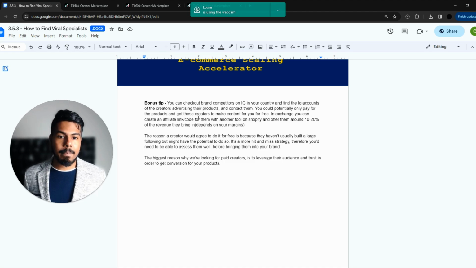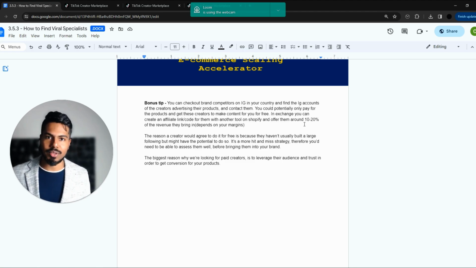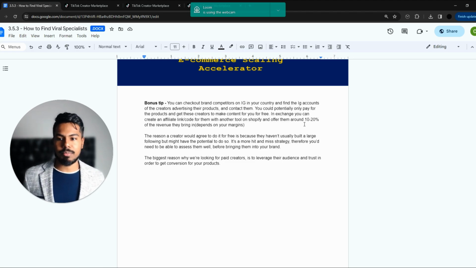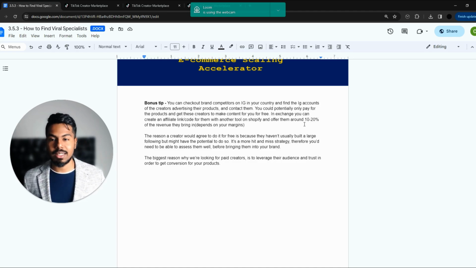And go ahead and offer them 10 to 20% of the revenue they bring in. Again, this entirely depends on your margins. If your margins are like 10% profit margins, then you could only offer them maybe 5%, or 3%. But if your margins are like 50, 60, 80%, then you could very easily offer them 10 to 20%. And obviously, if they're making money with your offer and your product is really selling, then they would be incentivized to sell more, because then they make more.